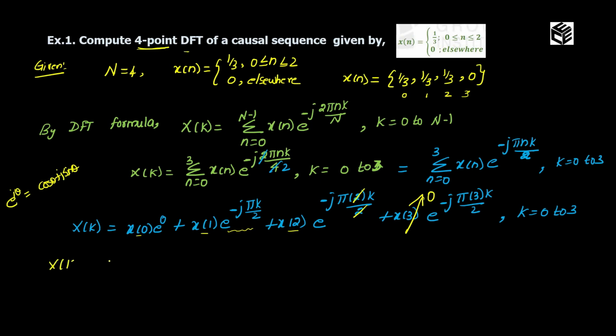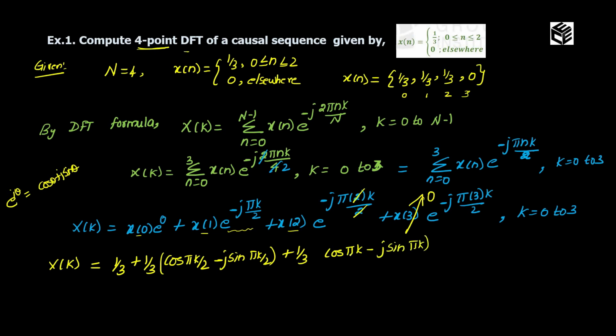So x of k is equal to 1 by 3 plus 1 by 3 cos pi k by 2 minus j sin pi k by 2 plus 1 by 3 cos pi k minus j sin pi k, and the value of k is from 0 to 3.